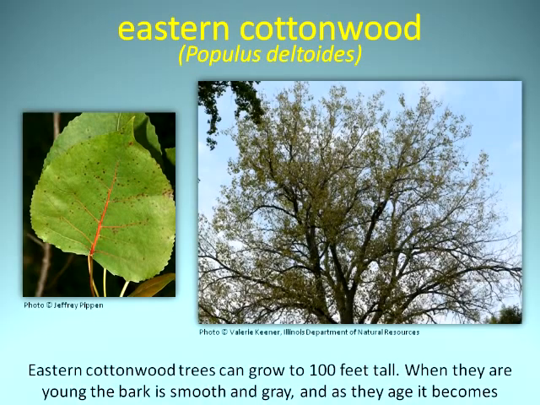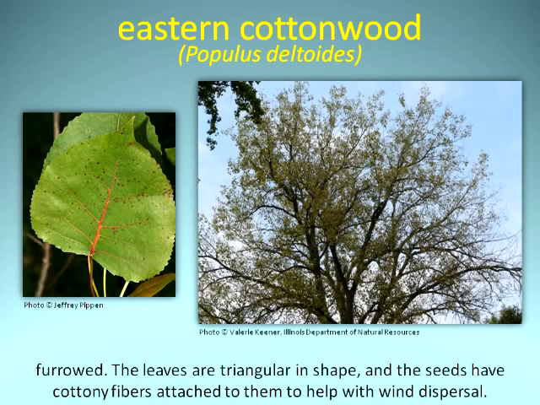Eastern cottonwood trees can grow to 100 feet tall. When they are young, the bark is smooth and gray, and as they age, it becomes furrowed. The leaves are triangular in shape, and the seeds have cottony fibers attached to them to help with wind dispersal.